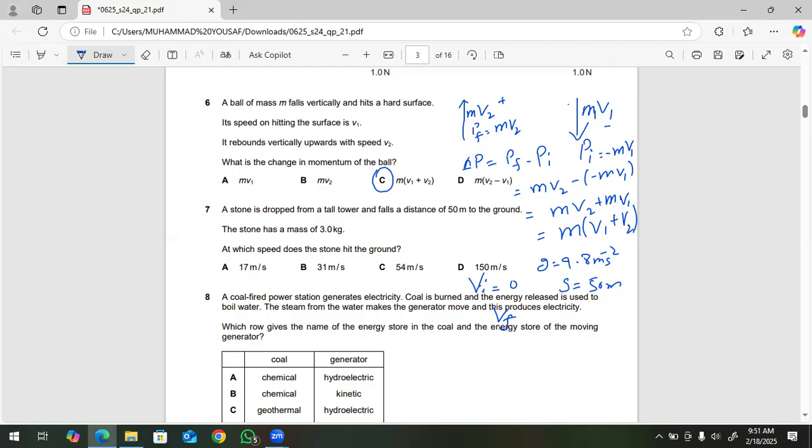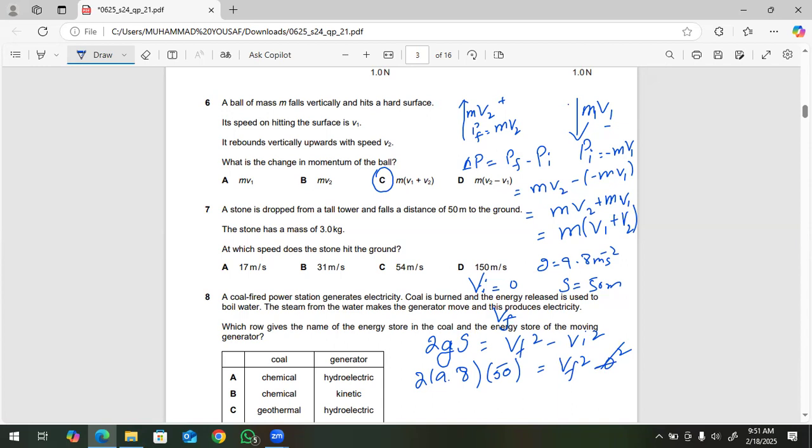So we will use Newton's third equation of motion, which is 2as equal to vf squared minus vi squared. 2 is a constant number. In place of a, we will use acceleration due to gravity g. So put the values here: 2 into 9.8, into the displacement, which is 50 meters, is equal to vf squared. We have to find it. Vi is 0, so we can eliminate this term.